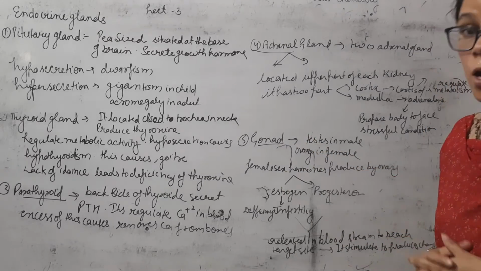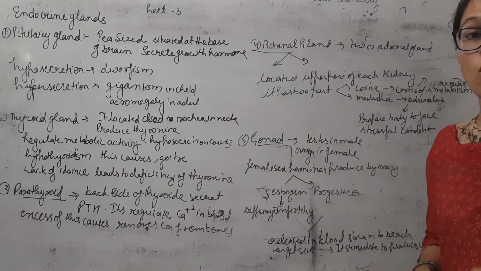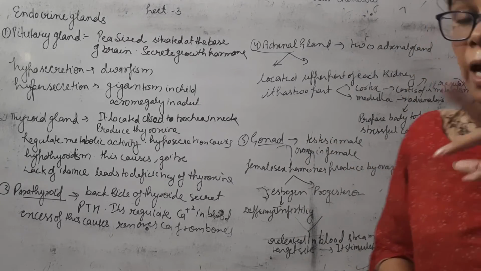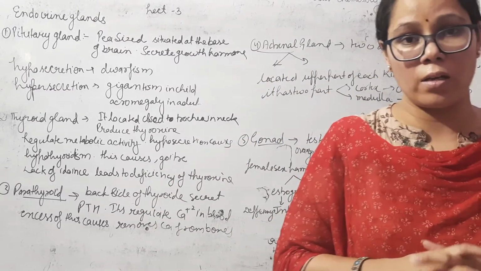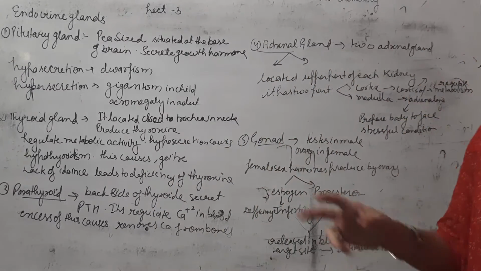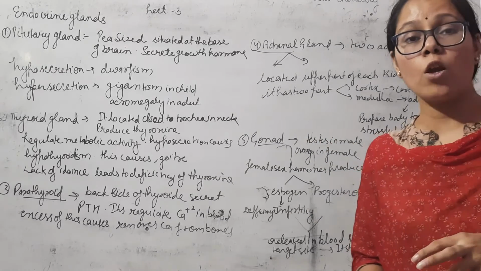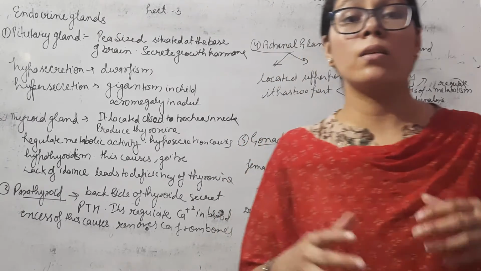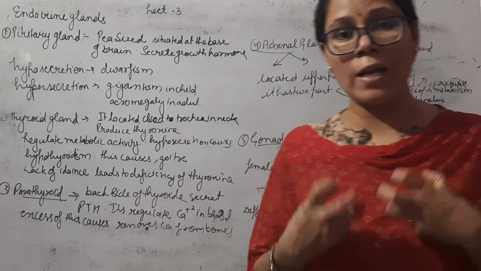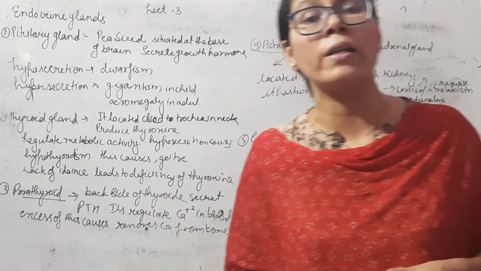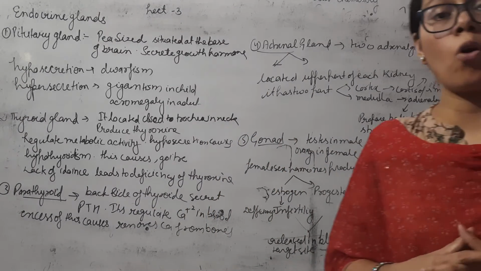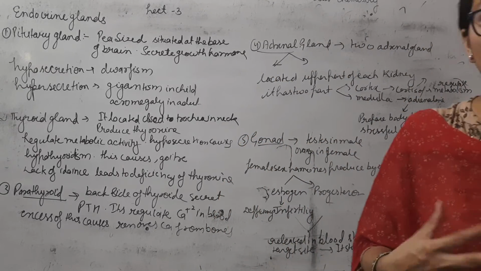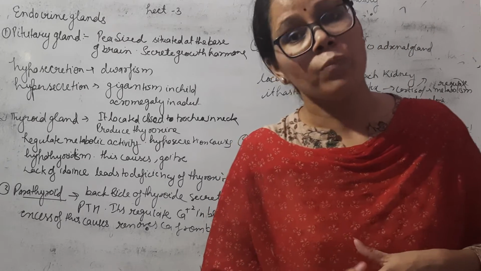Now next is the gonad. Gonads contain testis and ovary. Testis is present in males and ovary in females. There are two types of female hormone, estrogen and progesterone. Due to the deficiency of estrogen, infertility is caused. If estrogen hormone is present in minimum quantity in our body, then infertility is caused, meaning in future we are not able to become a mother. So it decreases our fertility.